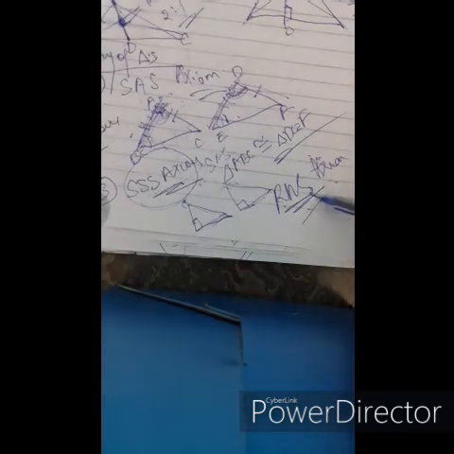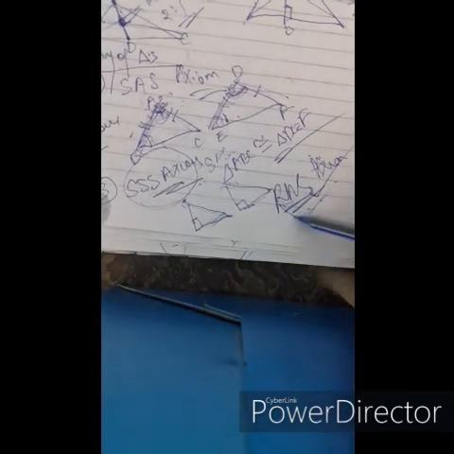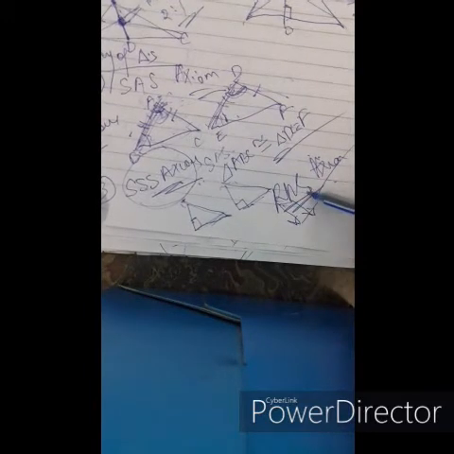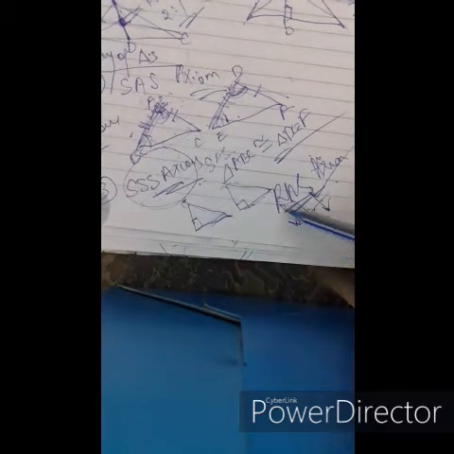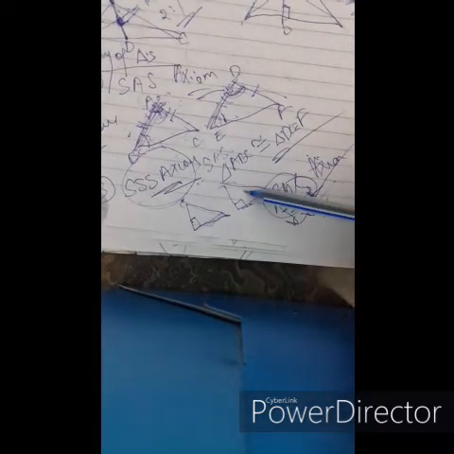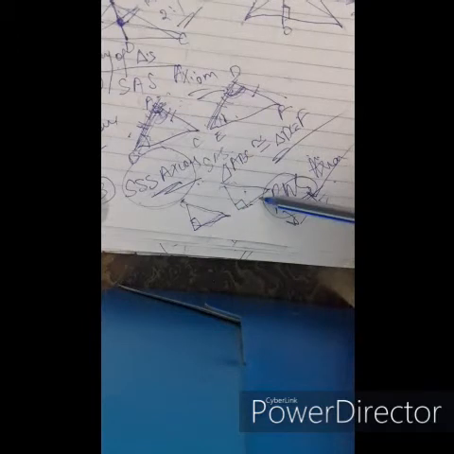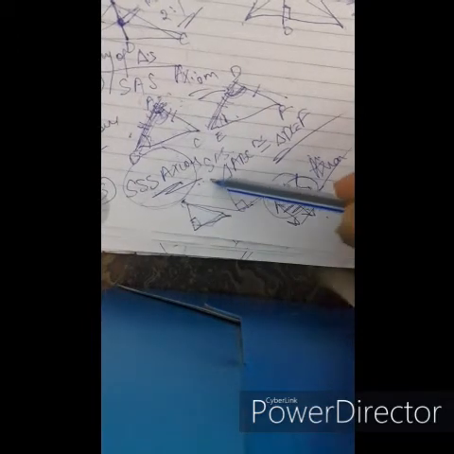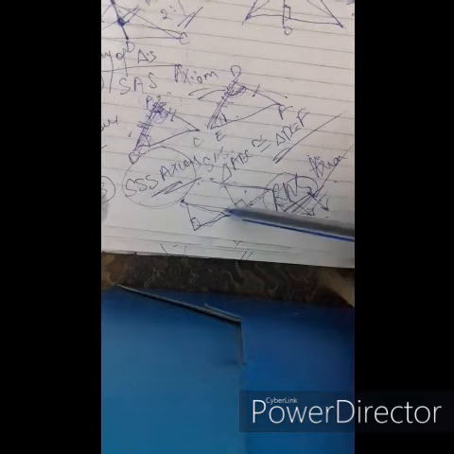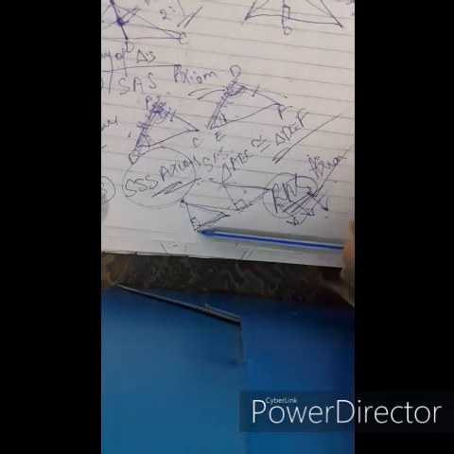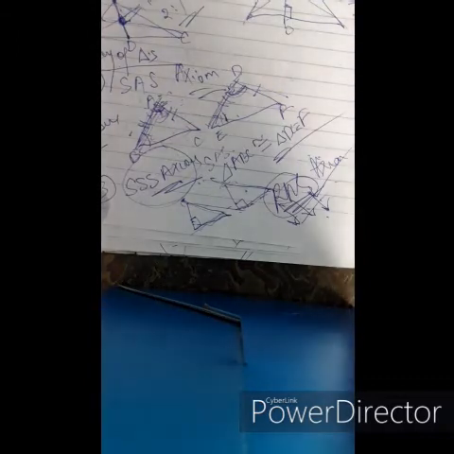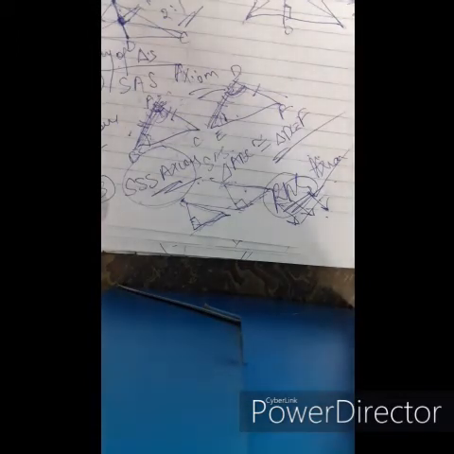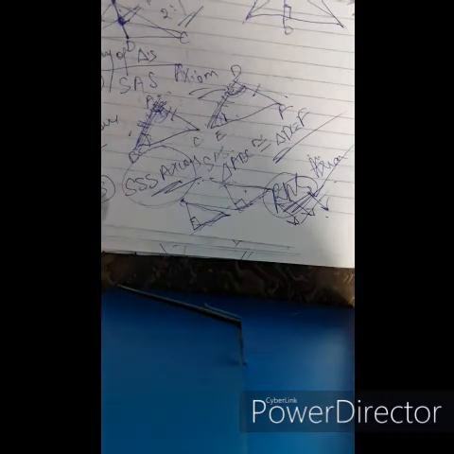So RHS axiom is for right angle triangles only. R for right angle, H for hypotenuse, S for any one side. So based on RHS axiom, there should be a right angle in both triangles. The hypotenuse, the side opposite the right angle, of both triangles should be equal, and any one side should be equal. If this criteria is met, then based on RHS axiom, the two triangles are congruent. Hope till now it is clear. After this, we'll take a look at some examples based on theories of triangles.